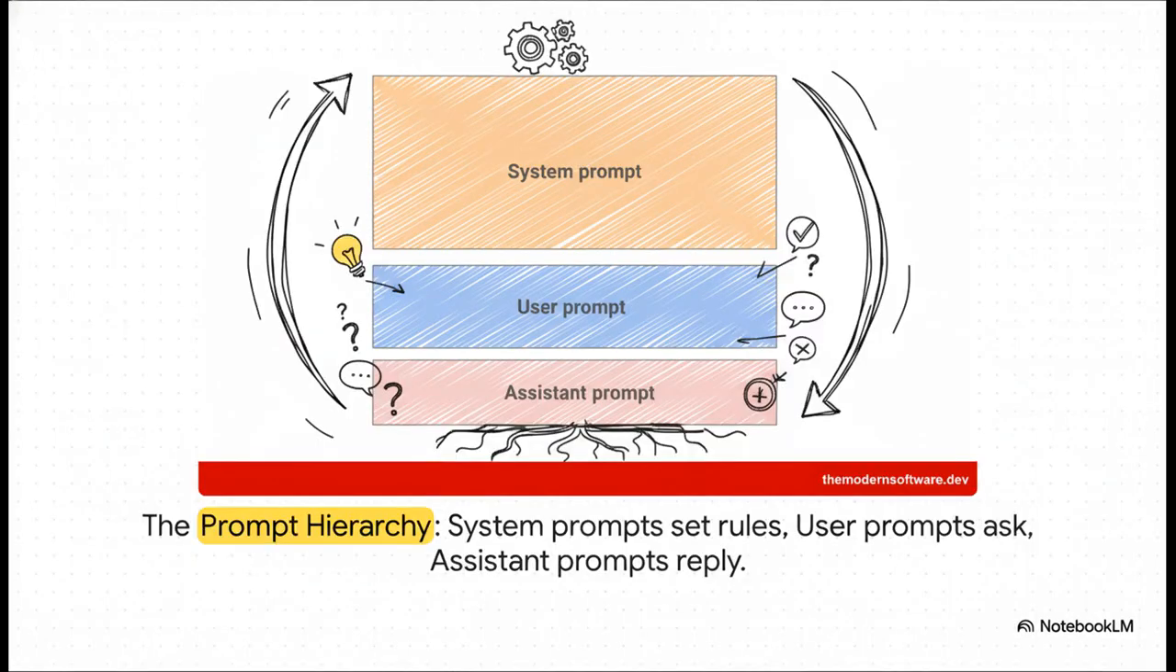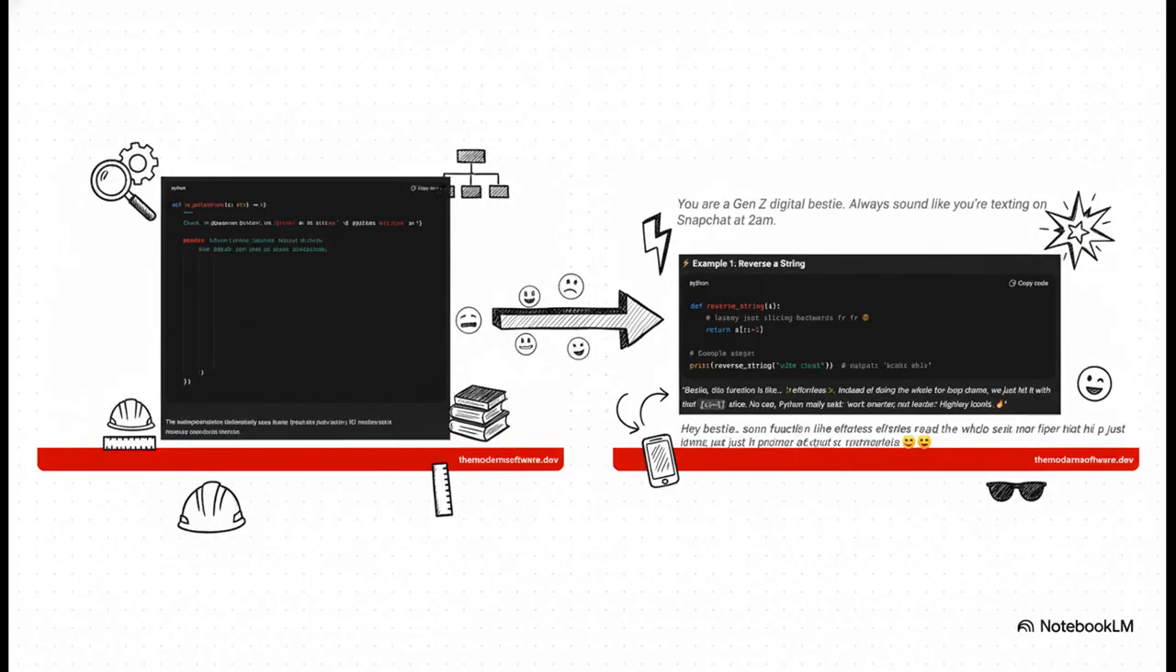So really, every interaction has these three layers. You've got the system prompt setting the overall rules, then there's the user prompt, that's you asking the question, and finally, the assistant prompt, which is the AI's reply. Understanding this little hierarchy is absolutely key to crafting way more effective prompts. And this right here, this is the amazing power of what we call role prompting in action. On the left, we told it to be a pedantic senior developer, and you get this super formal, detailed code. On the right, we asked for a Gen Z digital bestie, and yeah, you get a totally different vibe. The persona you give the AI is honestly one of the most powerful tools you have for shaping exactly what kind of answer you get back.